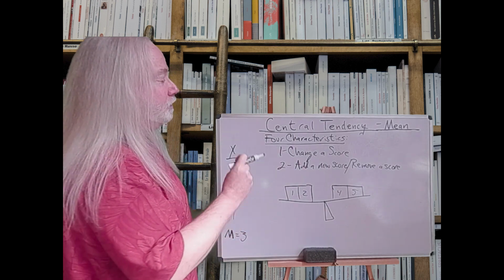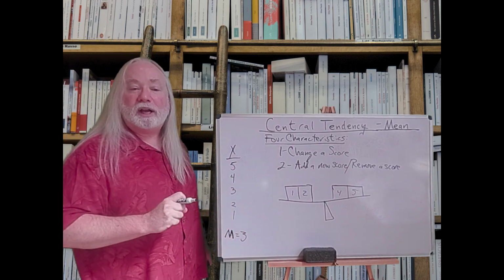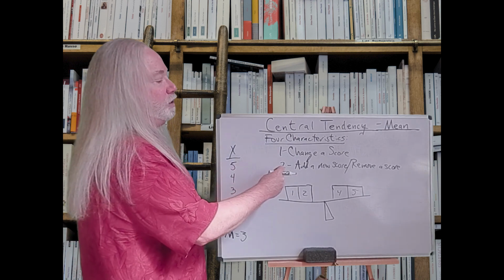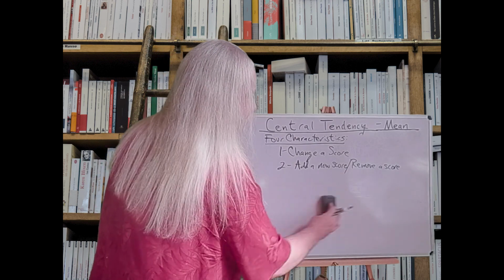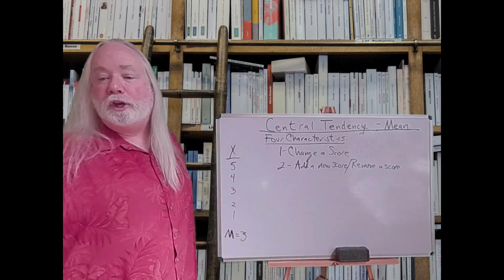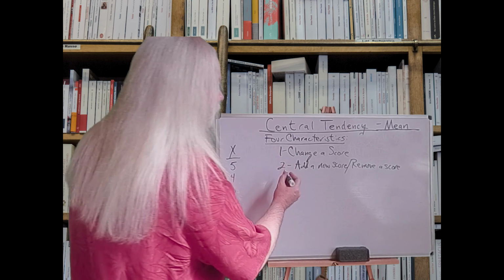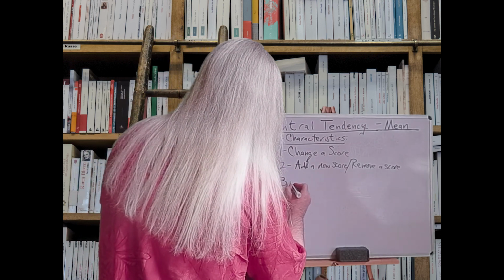So that is the second characteristic of the mean, that if we add in a score or remove a score, it will usually change, but not always. Our third characteristic is a little bit different, but similar to the second one.